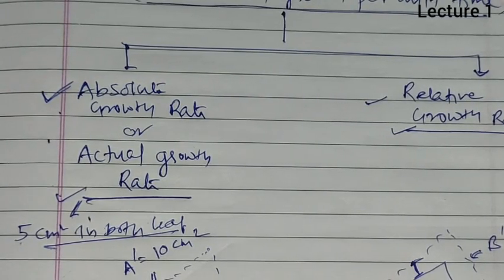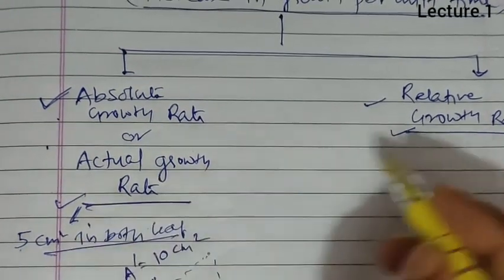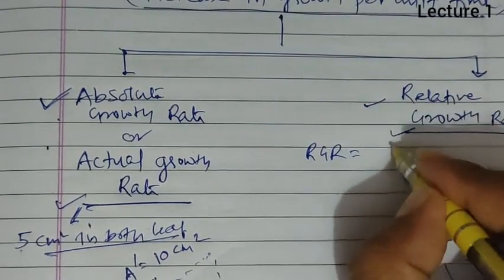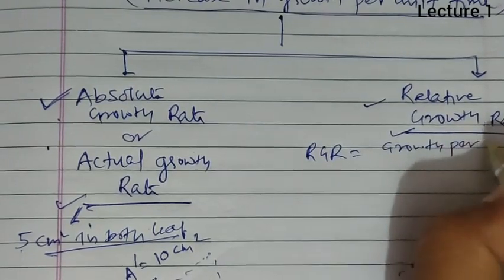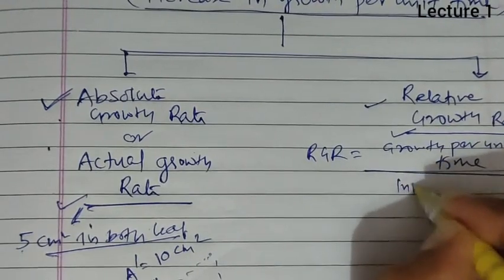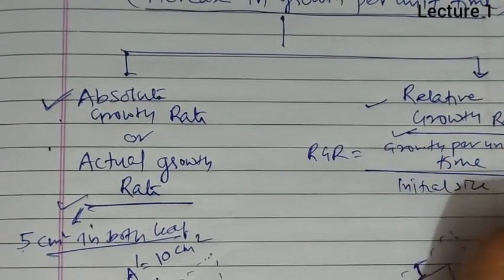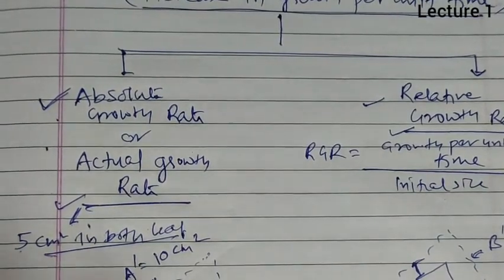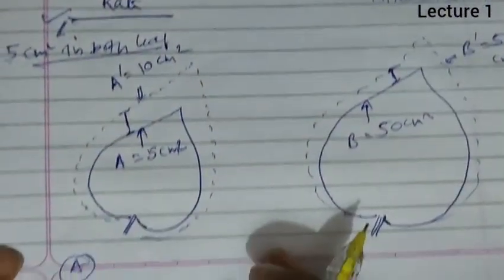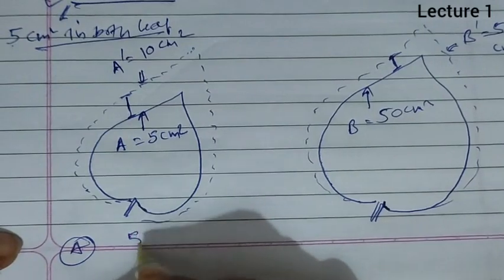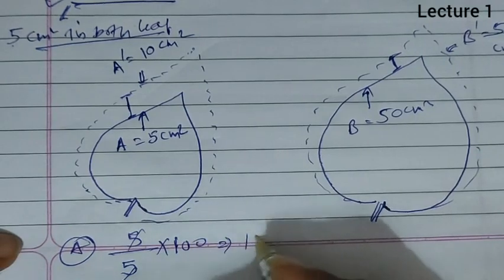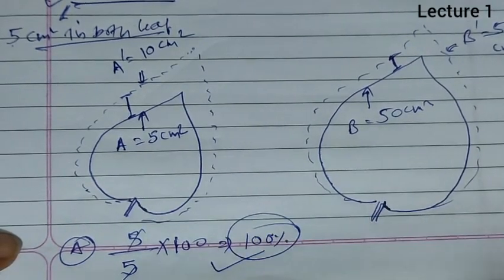So if we talk about relative growth rate, then it is equal to growth per unit time upon initial size into 100. So growth per unit time, if we consider for leaf A, then for leaf A the growth per unit time is 5 centimeter square, initial size was 5, into 100. So here the relative growth rate with respect to initial size is 100%.